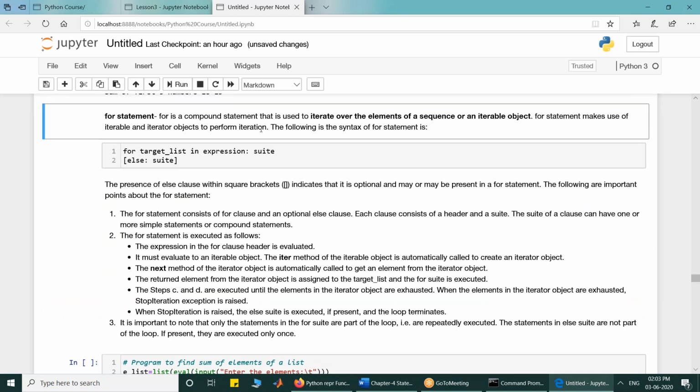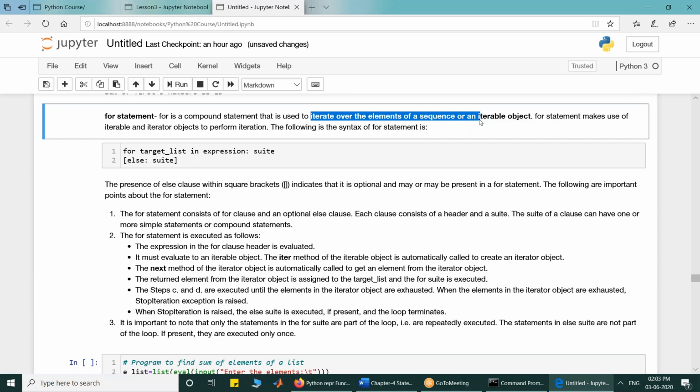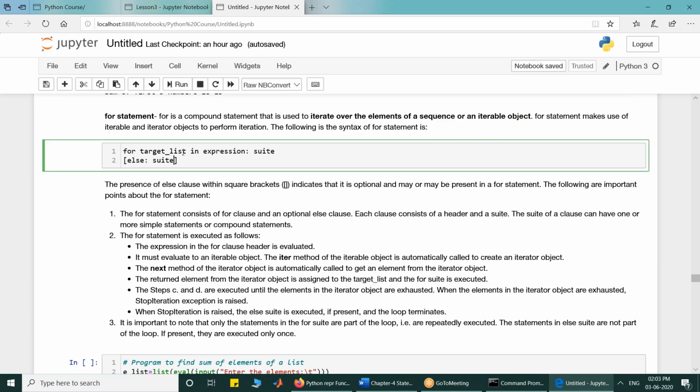Okay. Then the next statement that we are going to work with is the for statement. The for statement is commonly used to iterate over a sequence or iterable objects. So it is used to iterate over elements of a sequence or iterable objects. The syntax is for target list in expression, followed by suite and an optional else clause.